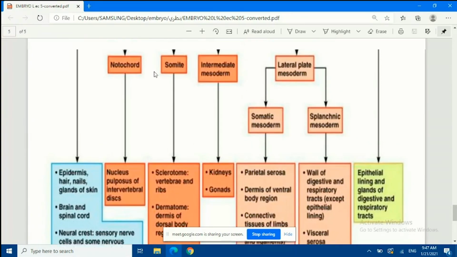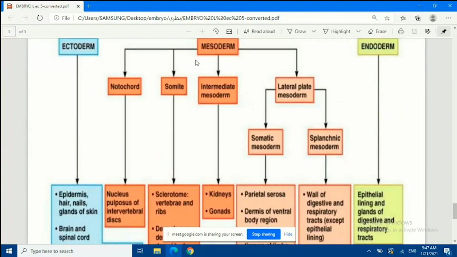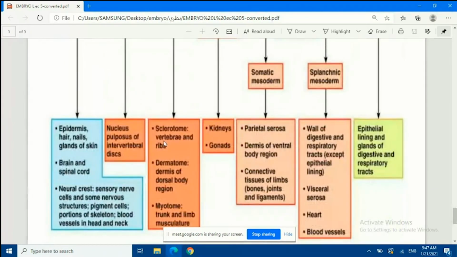Whenever I start to explain the mesoderm cell layers, this will be clear for you. Okay, نقدر نرجع على هذا مرة ثانية. So somites will form sclerotome cells, dermatome cells, and myotome cells.